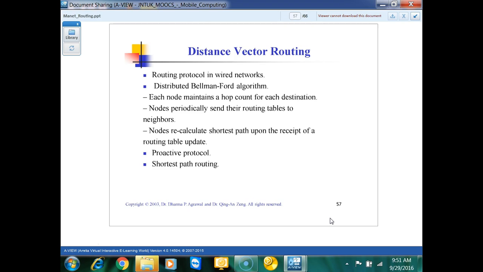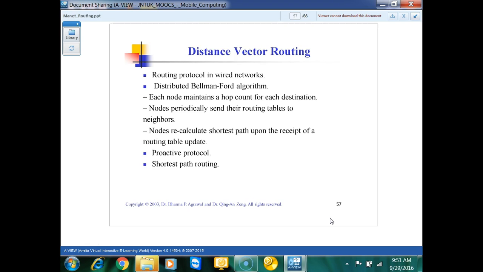Periodically, the intermediate nodes will send the routing table to neighbors, and they will also maintain a hop count value. For A, B, C, D, how many nodes are there? A to B, B to C, C to D, so the hop count value is given.